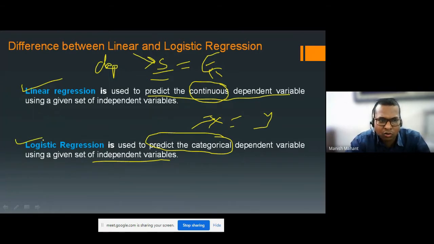Okay, so I hope you have understood what linear regression and logistic regression are.